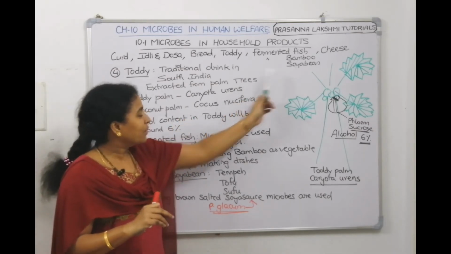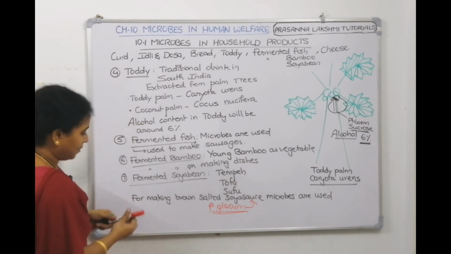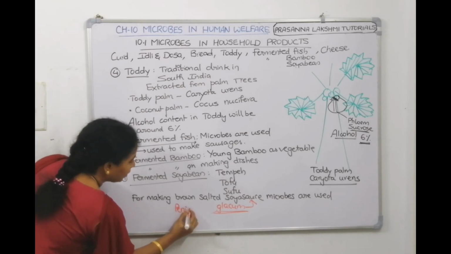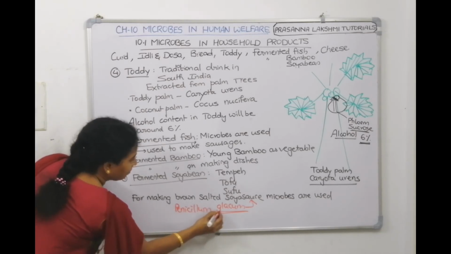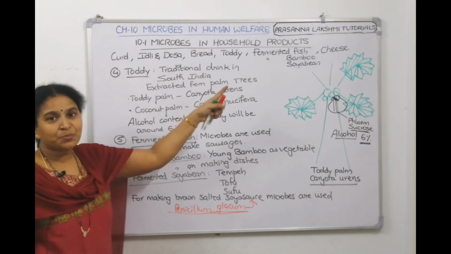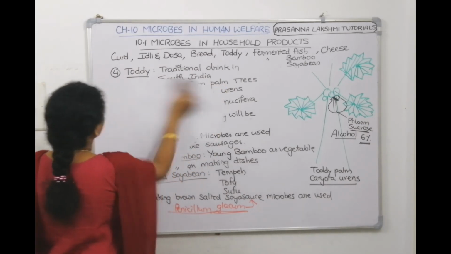In fermented soybean sauce, Penicillium glaucum. You want me to write the complete name of Penicillium? Penicillium glaucum it is. Take a screenshot. Then we will talk about cheese also. So, our last product in this topic is cheese. Let us quickly talk about cheese also.